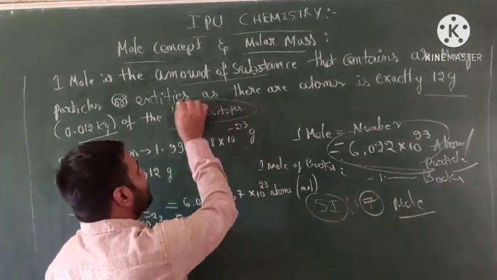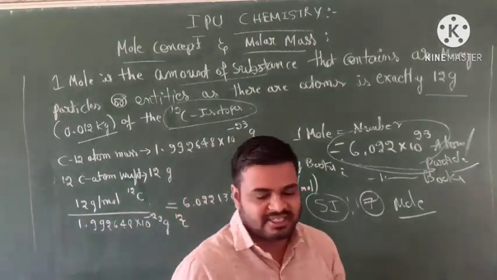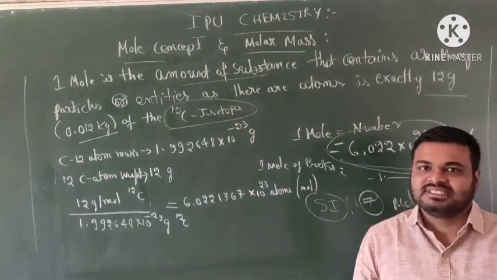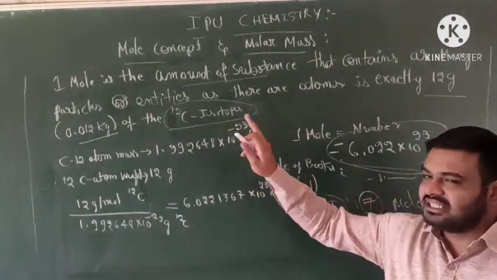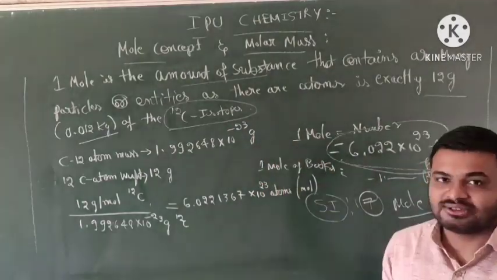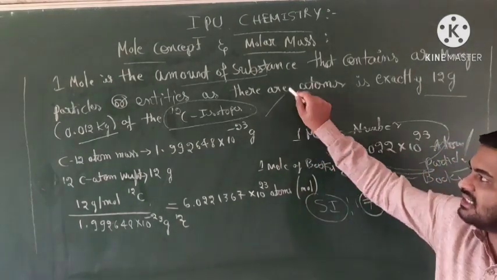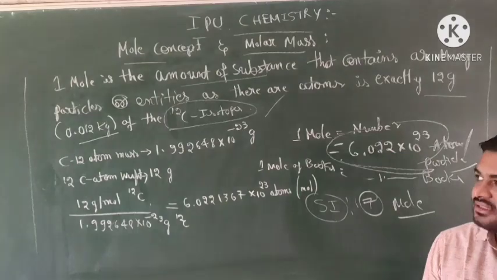Why do we take the carbon-12 isotope? This is important. This is one of the stable isotopes in the universe. That's why we take only the carbon-12 isotope, because it is a stable isotope.